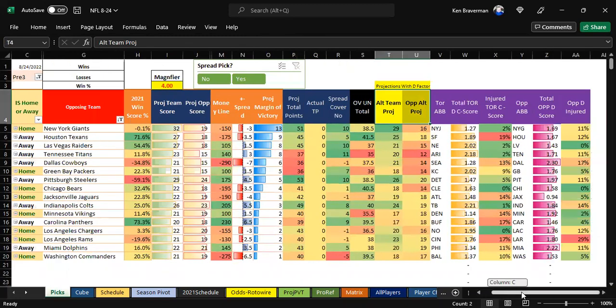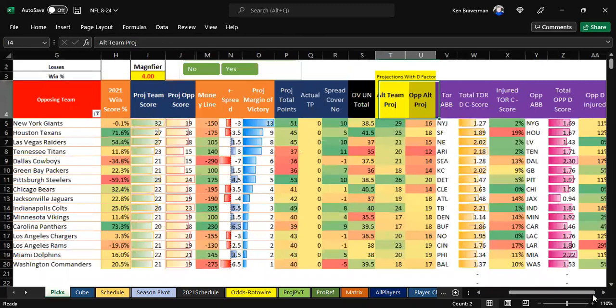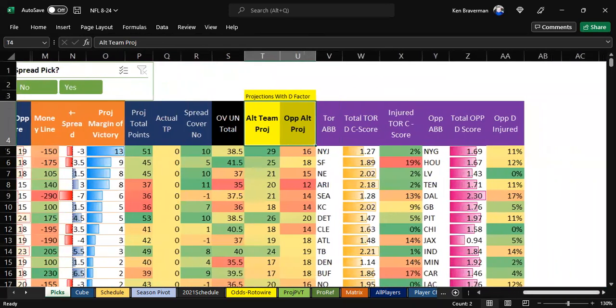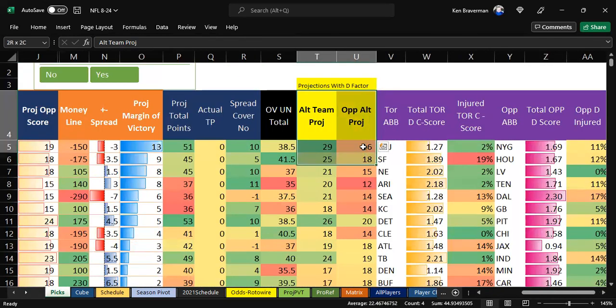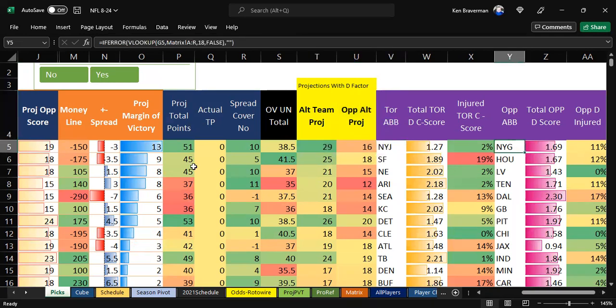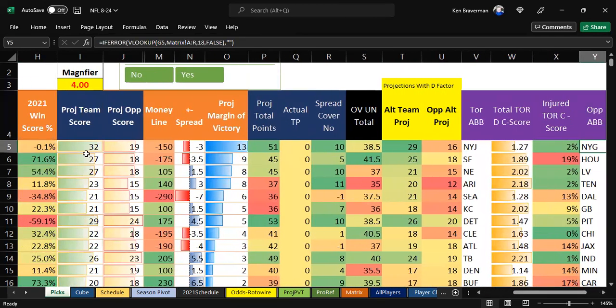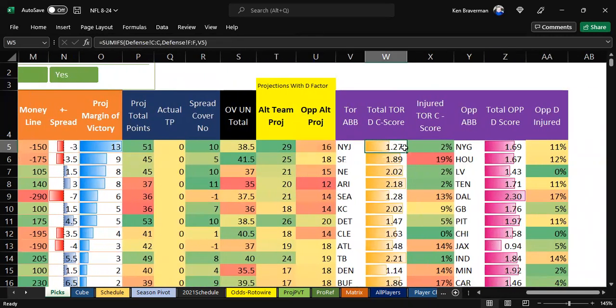And what else we have? Alternate team projections. I want to discuss that. So the alternate team projections are a point projection that is different from the main point projection of the game. You can see the alternate point projection right here is 29-16 Jets over Giants instead of 33-19 or 32-19. It's slightly different because it's going to incorporate defensive ratings and defensive injuries. I believe it incorporates defensive injuries. I know it incorporates the defensive rating into the projection here. So it's going to slightly alter things if a team's defense is hurt and or not good or good.